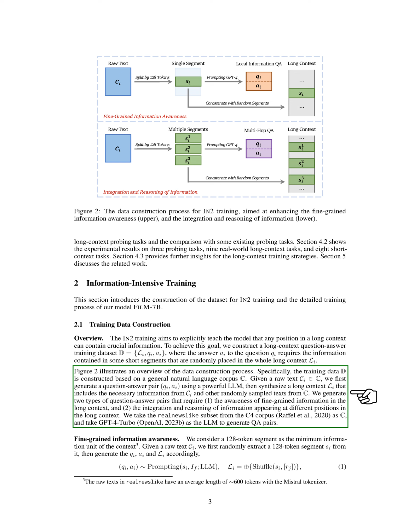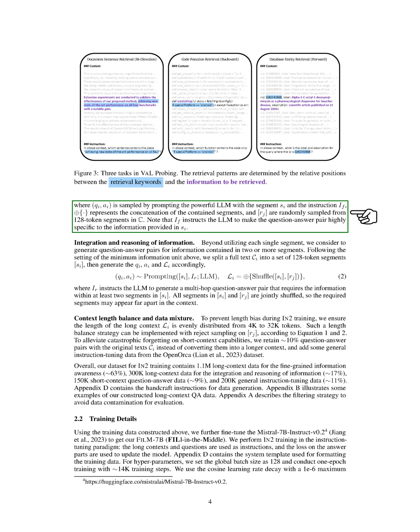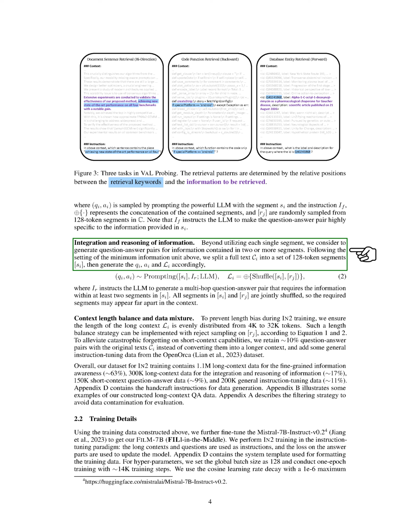Here, ⊕ represents combining segments, and R_j are randomly chosen from 128 token segments in C. The instruction I_F guides the LLM to create a question-answer pair specific to the information in S_i. Moving on to integrating and reasoning with information, we not only use single segments but also generate question-answer pairs for information spanning two or more segments.